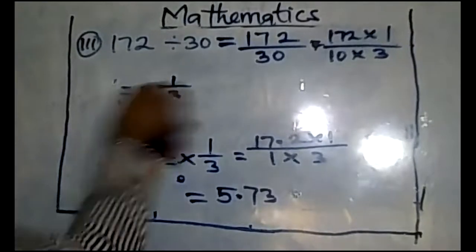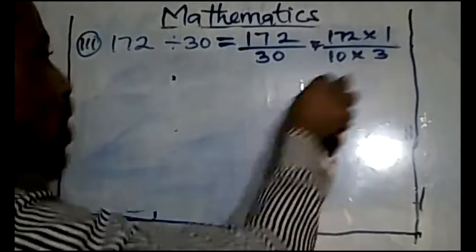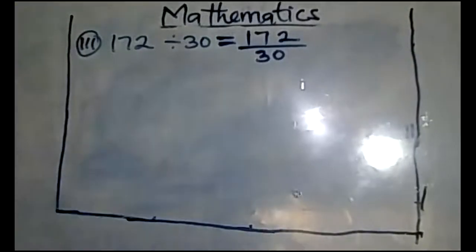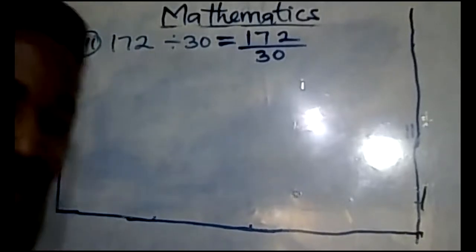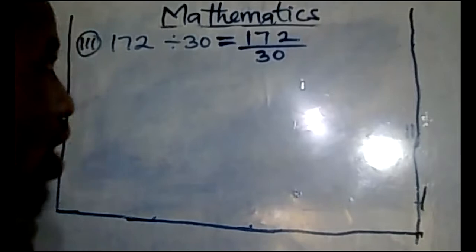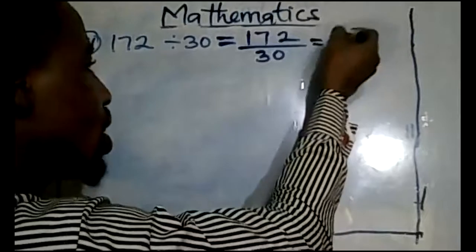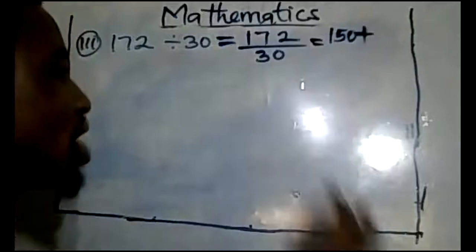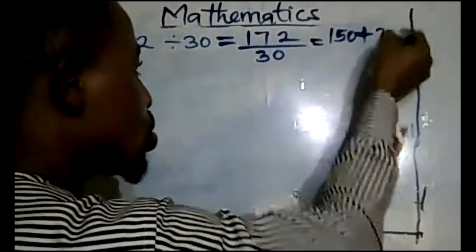Now, having known that you can only have 30 in 172. So that goes to say that 5 times 30 is what? 150. All right? If that is true, that means we can say that this will be 150 plus, take 150 away from 172. What do you have left? Yes, tell me. You have 22.